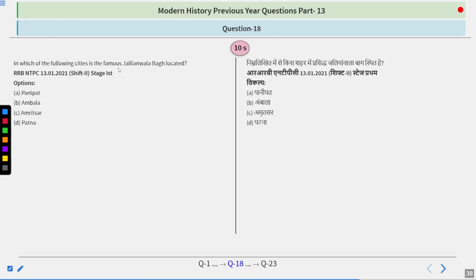In which of the following cities is the famous Jallianwala Bagh located? The options are Panipat, Ambala, Amritsar, or Patna.